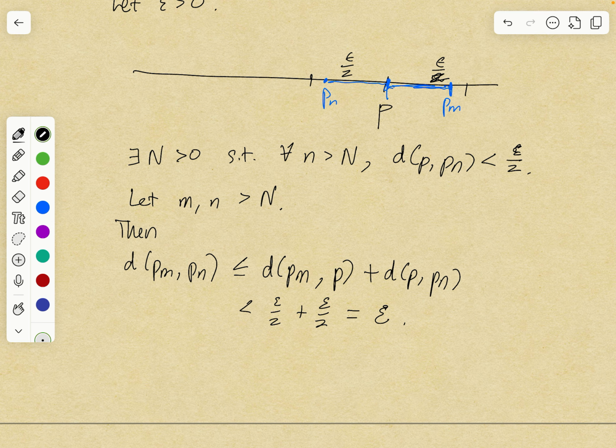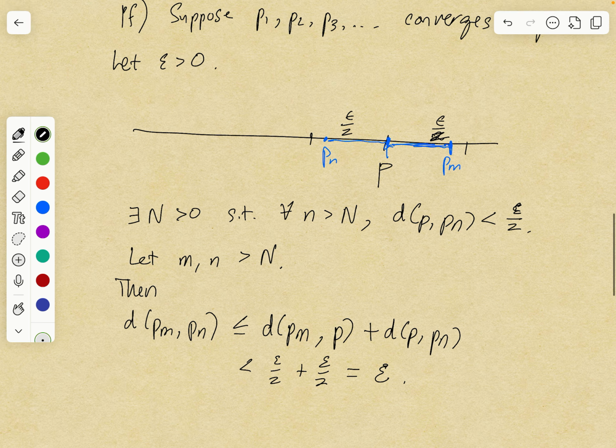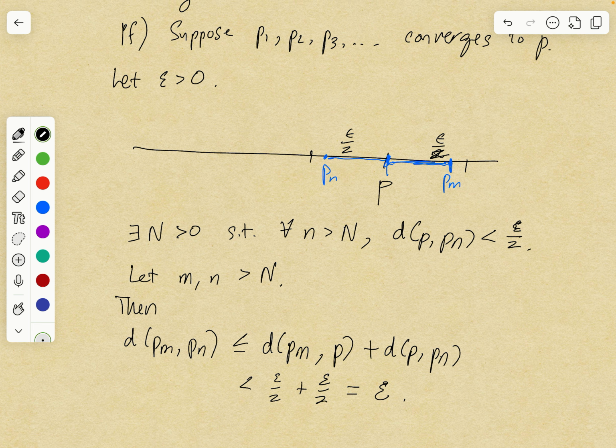So a pretty simple standard argument that's worth remembering. And again, it's worth remembering the idea. The idea is that eventually your points are within epsilon over 2 away from p. So then by the triangle inequality, the points are within epsilon away from each other. That's, in one sentence, the idea of the proof.